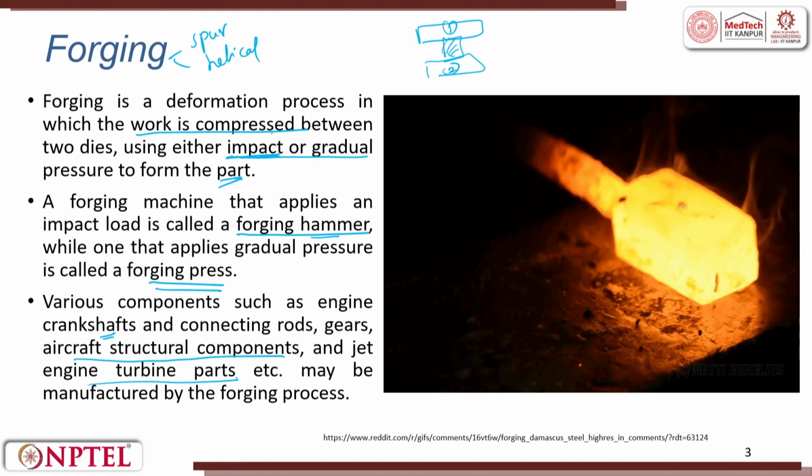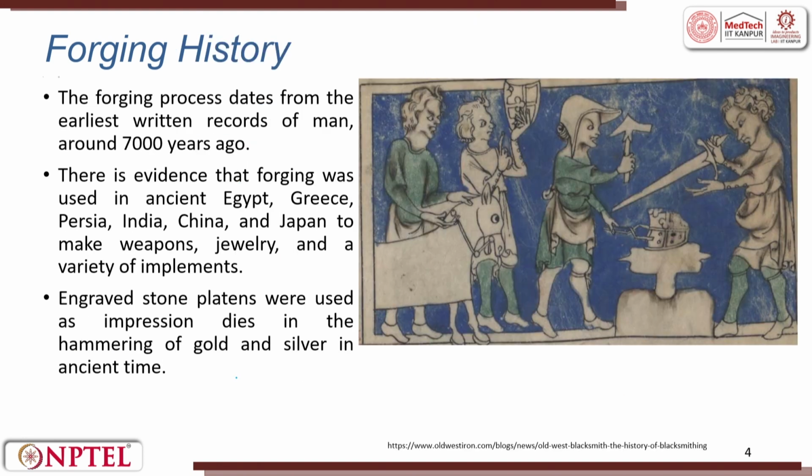through forging. When we look at the history of forging, when they wanted to make swords and other artillery weapons, they used forging methods exhaustively. The forging process dates from the earliest written record of man, around 7,000 years ago. There is evidence that forging was used by ancient Egypt, Greece, Persian, Indian, Chinese and Japanese for making weapons, jewelry and various other implements.